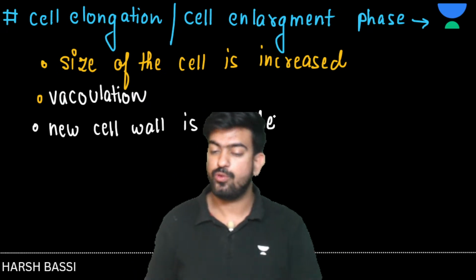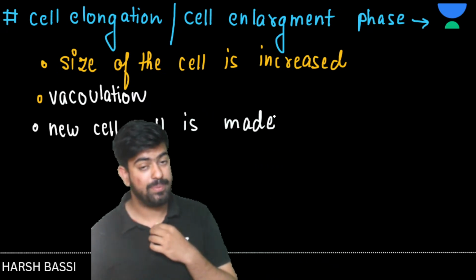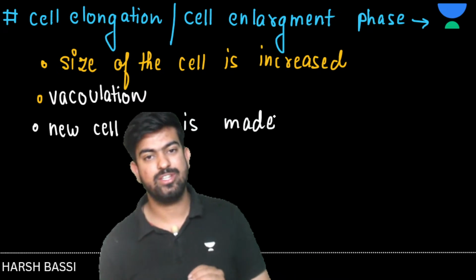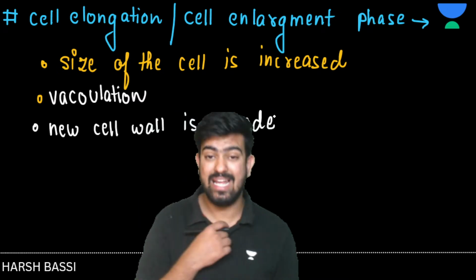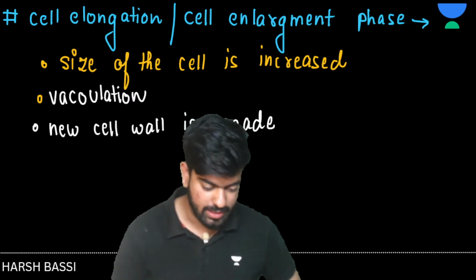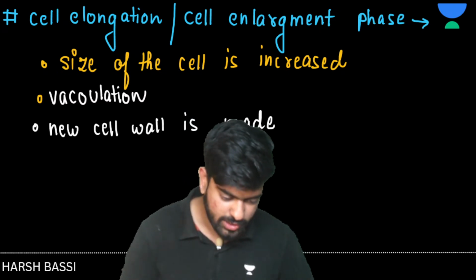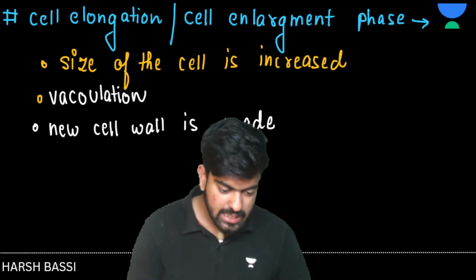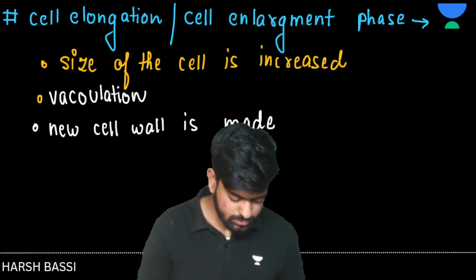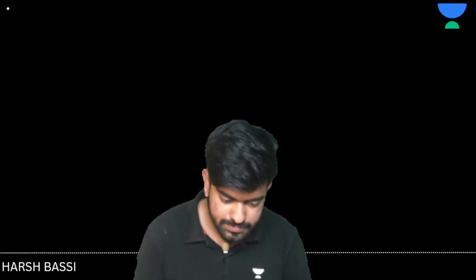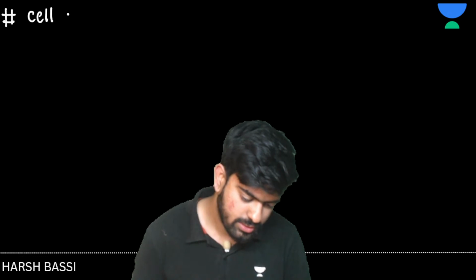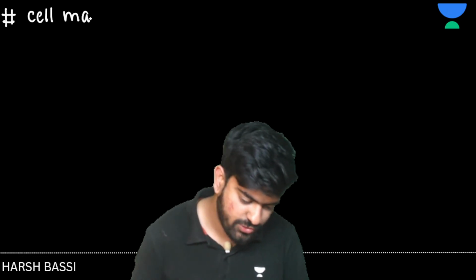Clear? So these are the things which happen in the cell elongation, or I can say cell enlargement phase. Clear? Okay, chalo. Now let's move on to the next phase, which is the differentiation phase or maturation phase. Okay, let's have cell maturation phase.